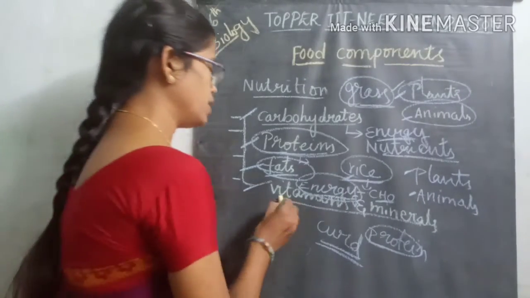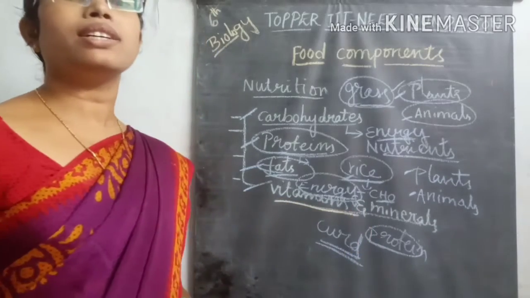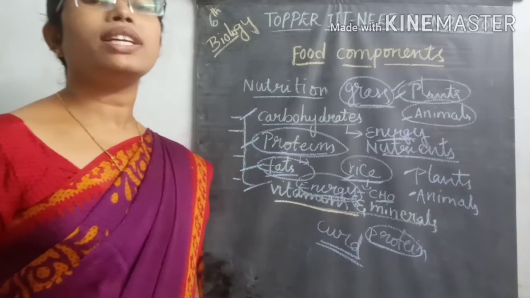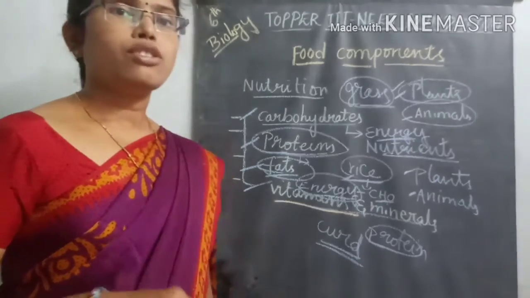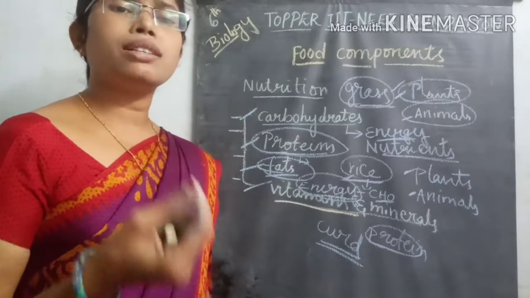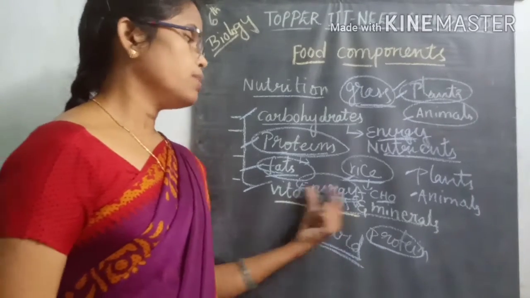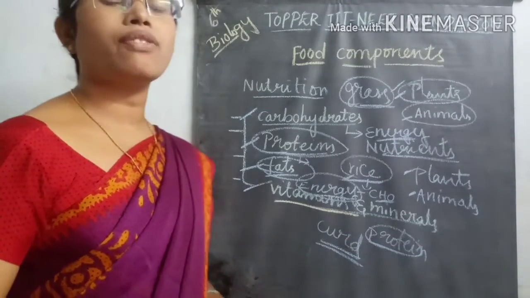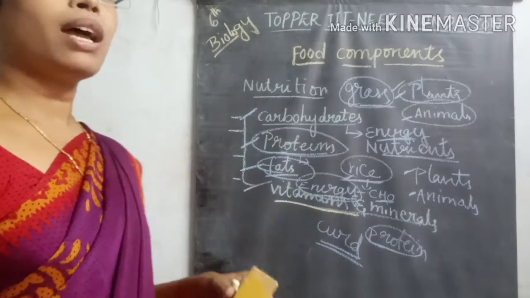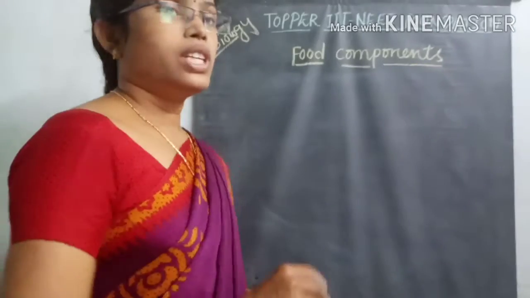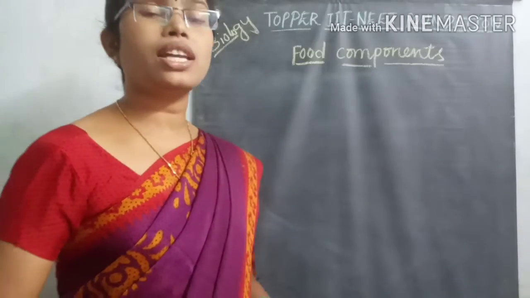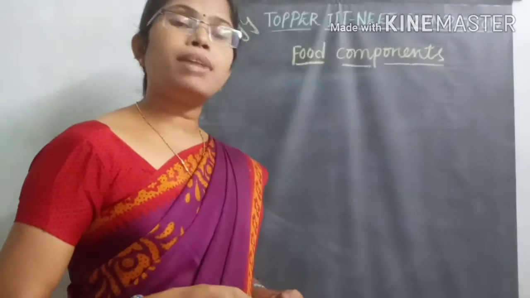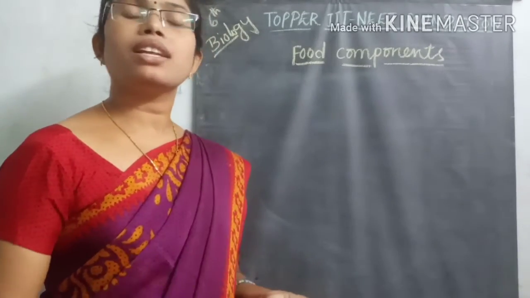And then coming to the vitamins and minerals, they are maintaining our body control. There are a lot of metabolic activities present in our body, and for those metabolic activities, the vitamins and minerals are helpful. So this is about the different varieties of food materials taken by organisms. In nutrition, what type of food materials are we eating? There are carbohydrates, proteins, fat materials, and vitamins and minerals.